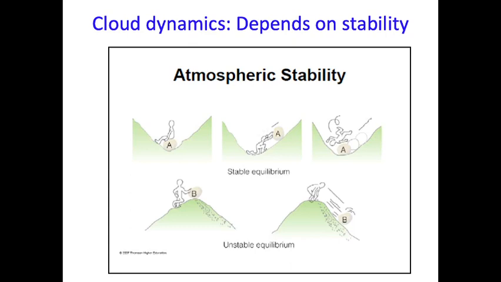Cloud dynamics, or its formation, basically depends on the stability of the atmospheric component that we are talking about. When I say stability, it is the stability of a parcel. This is just a schematic showing that if a parcel is stable or unstable, how will it affect cloud dynamics? Obviously, the instability of the parcel is very important for cloud formation, as we will see in the next few slides.